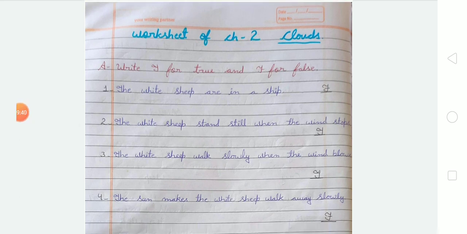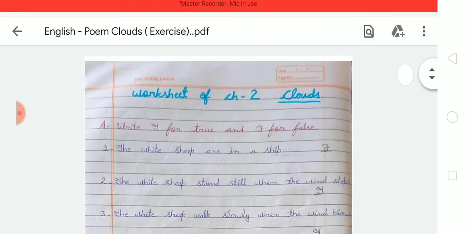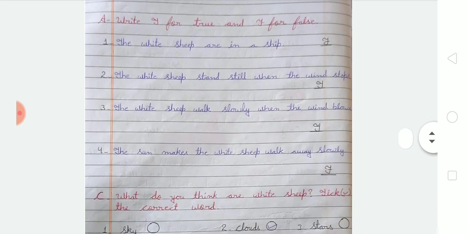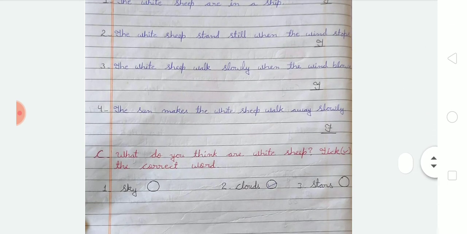So dear students, your homework is to write these exercises in your notebook with good handwriting and also learn the poem with the spelling. And you have to do one more thing: you have to draw pictures of clouds. You have to make pictures of clouds, and after that you have to write this beautiful poem in your notebook.